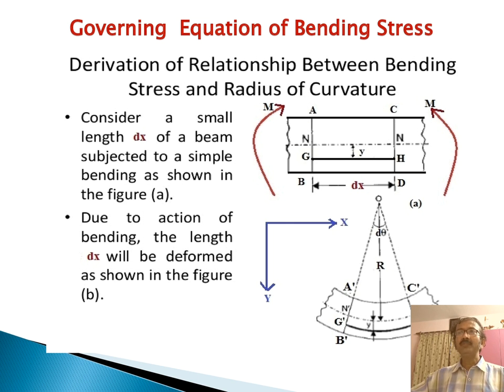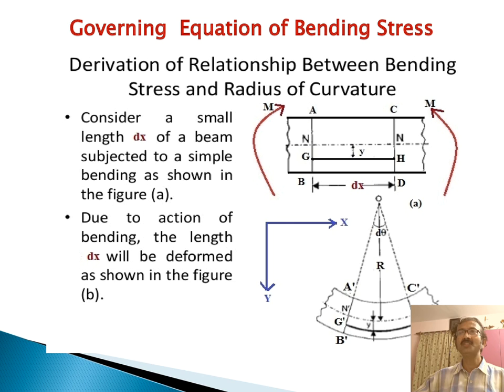Now if N is the neutral axis. What is the neutral axis? The neutral axis is nothing but the axis which passes through the neutral layer. The neutral layer is the layer which is subjected to neither tension nor compressive force. Now R is the radius of curvature.